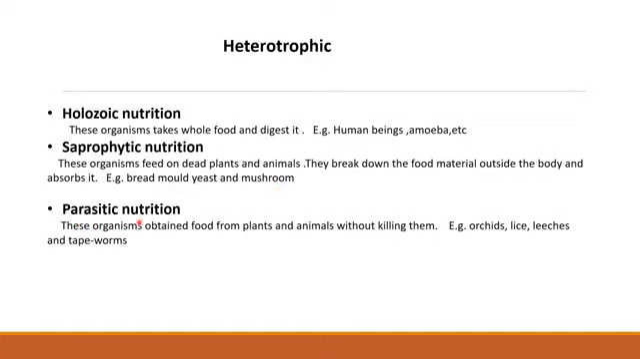Then parasitic nutrition, here the organism obtains food from plants and animals without killing them. They live either inside the body or they can stay outside the body, but they will be getting their food from an organism. They are not making their own food, neither are they getting ready-made food. Examples are orchids, leeches and tapeworm.